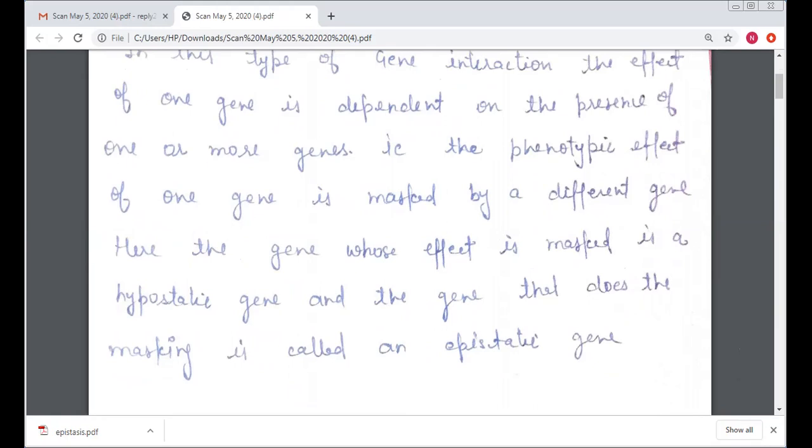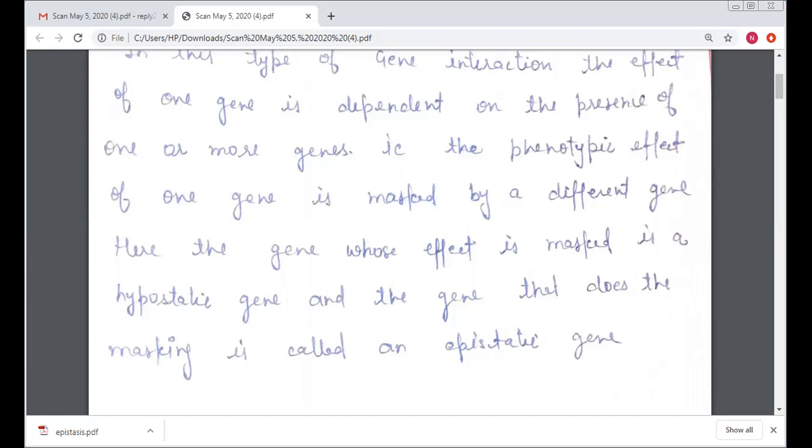That is, the phenotypic effect of one gene is masked by a different gene. The gene that does the masking is called an epistatic gene, and the gene whose effect is masked is called a hypostatic gene.